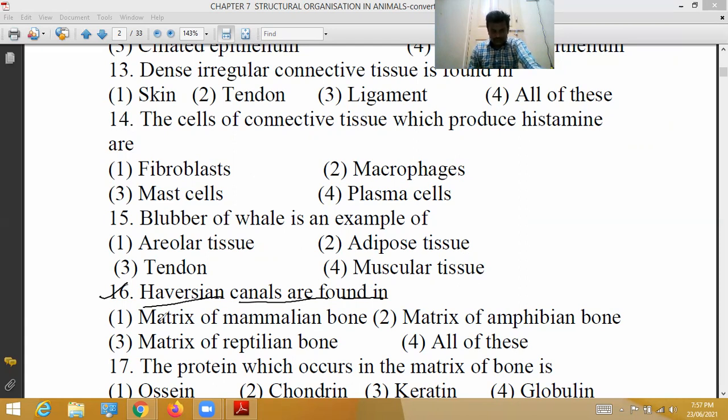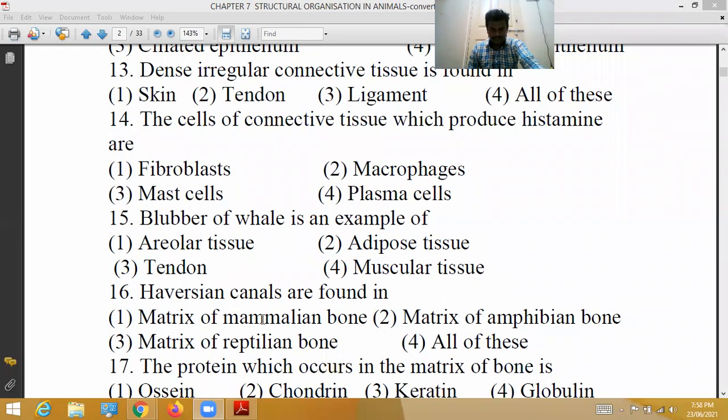So the matrix of mammalian bone is the correct option. Only here are Haversian canals found. So 16th question, correct option is 1. The remaining options, matrix of amphibian bone and matrix of reptile bone, are absent of Haversian canals. Okay, that's all.